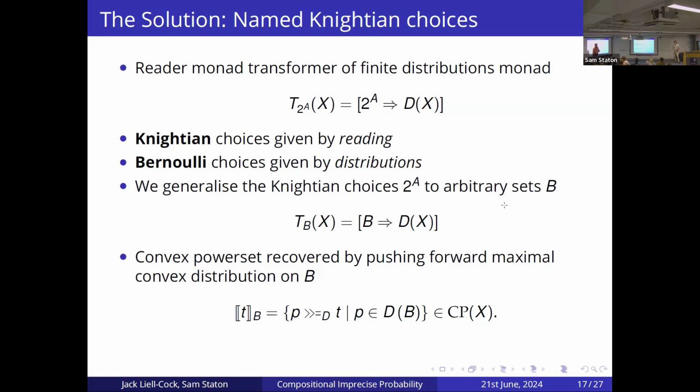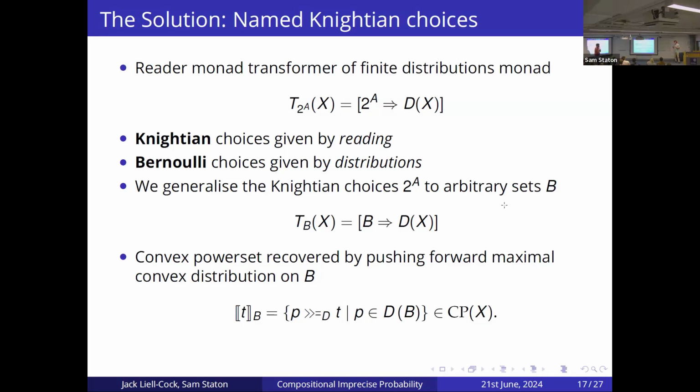Could you use more general shapes? Well, there's a result in the imprecise probability literature which says that each of these provisions, which in imprecise probability are similar to an expectation in regular probability, is in one-to-one correspondence with these convex sets.